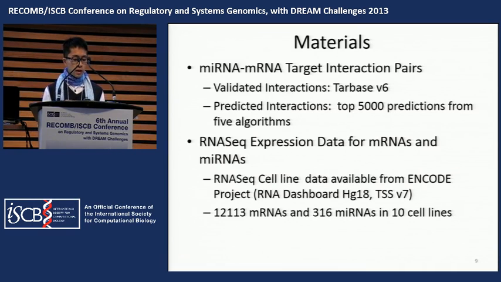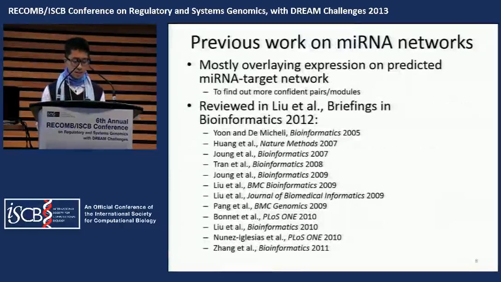Here we show a list of previous work on microRNA-target modulations from other research groups. We found that most of them use expression data in the network formation. In our work, we only use experimental interactions and predicted interactions to reconstruct the network.